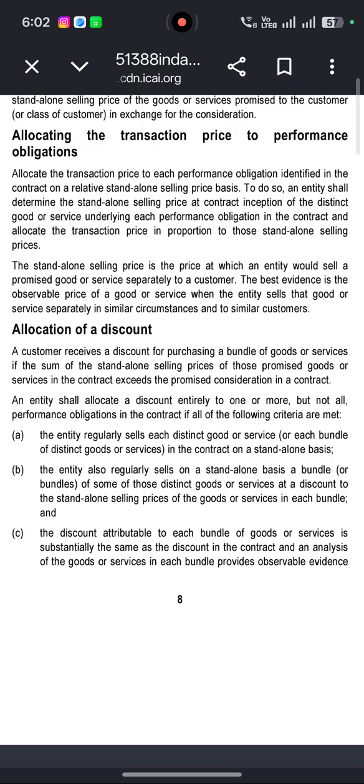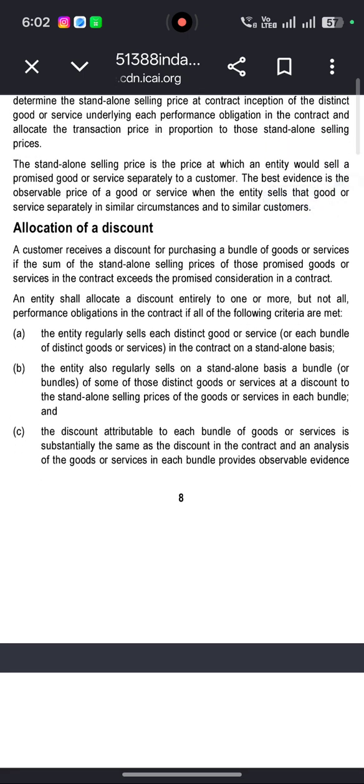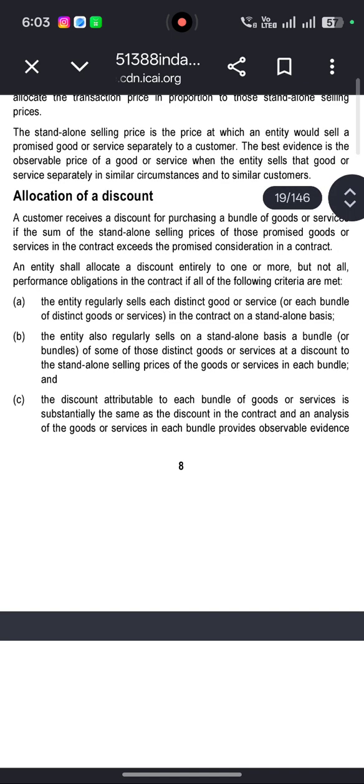Allocation of a discount. A customer receives a discount for purchasing a bundle of goods or services if the sum of the standalone selling prices of those promised goods or services in the contract exceeds the promised consideration in the contract. An entity shall allocate a discount entirely to one or more, but not all, performance obligations in the contract if the following conditions are met. The entity regularly sells each distinct good or service or each bundle of distinct goods or services in the contract on a standalone basis.